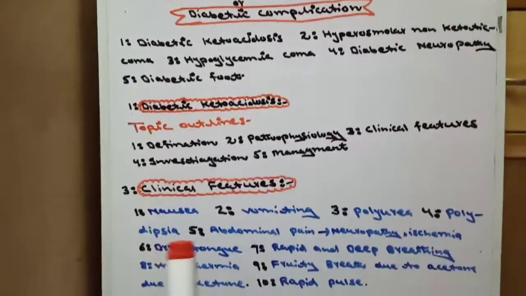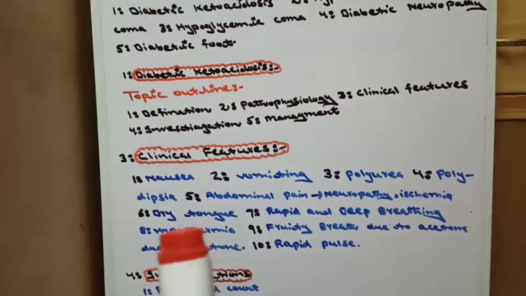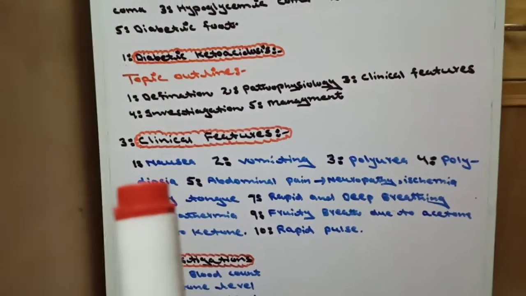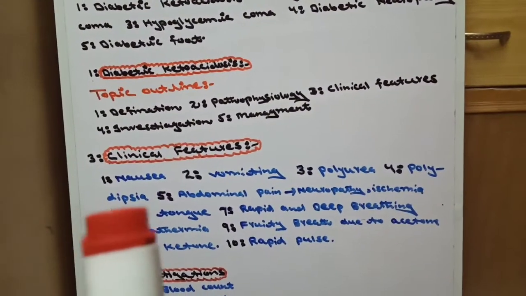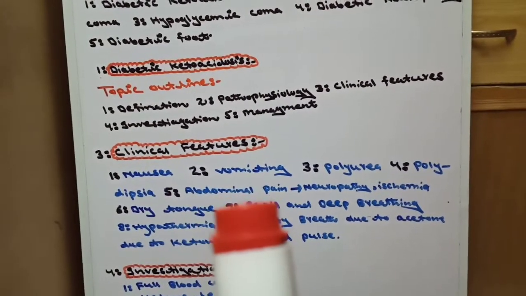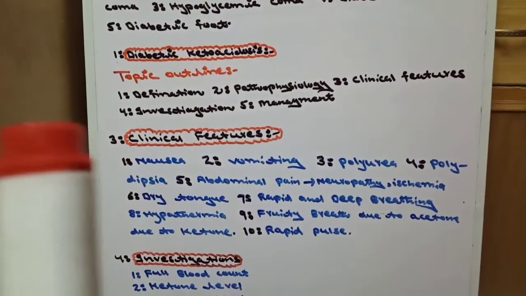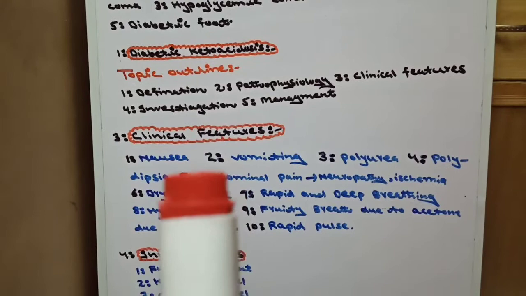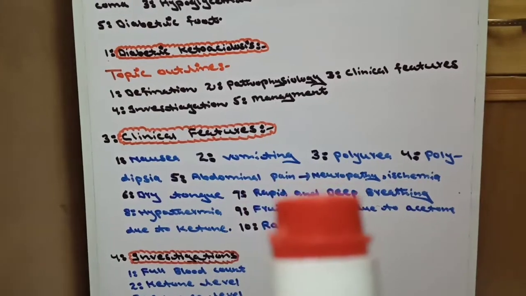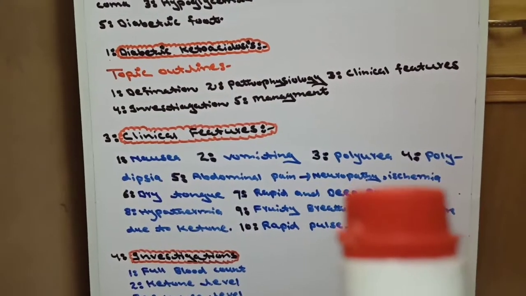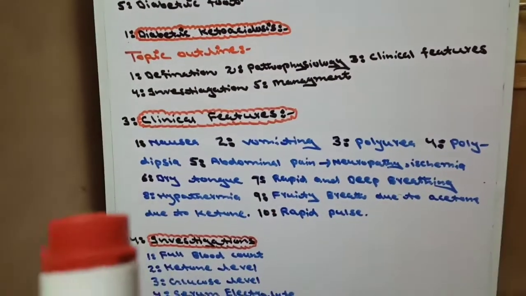Now, clinical features of diabetic ketoacidosis. There are 10 clinical features of diabetic ketoacidosis. Number 1 is nausea. Number 2, vomiting. Number 3, polyuria. Number 4, polydipsia. Number 5, abdominal pain. Now, why does abdominal pain occur? In diabetes topic viva, almost every professor asks why abdominal pain occurs in diabetes. The causes are two: one is neuropathy, the other is ischemia. Here also abdominal pain occurs due to neuropathy and ischemia.